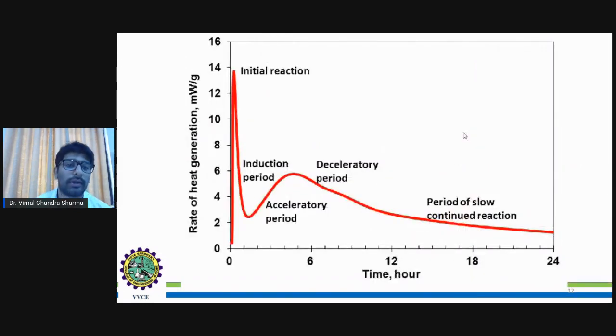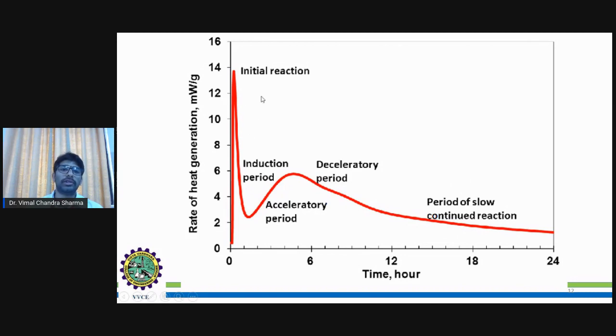So here, as you can see, this graph is between time and the rate of heat generation in the energy, that is watt per gram. In the last slide we discussed the various stages: induction, acceleratory, deceleratory, and the period of slow continued reaction or steady state.